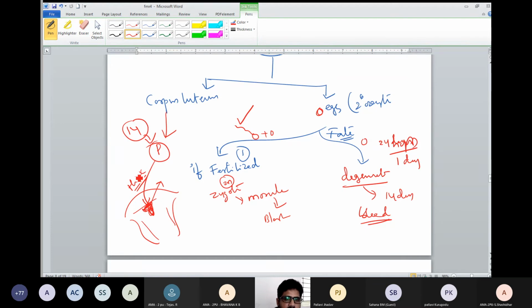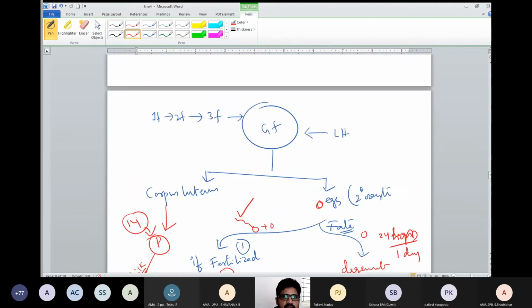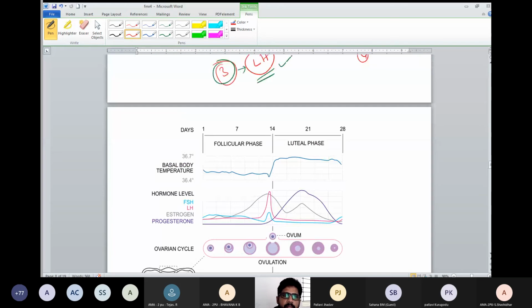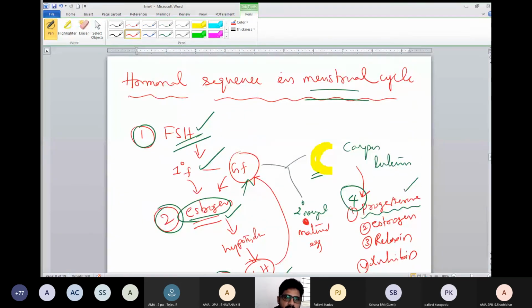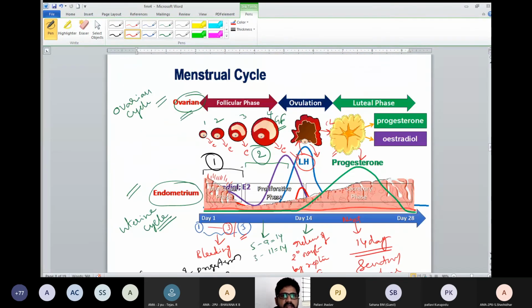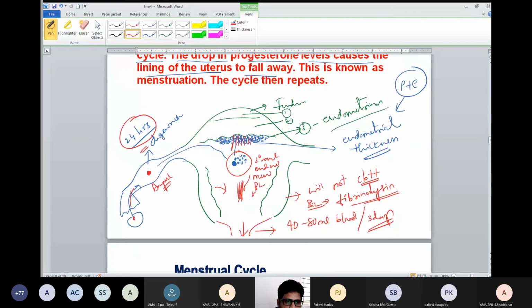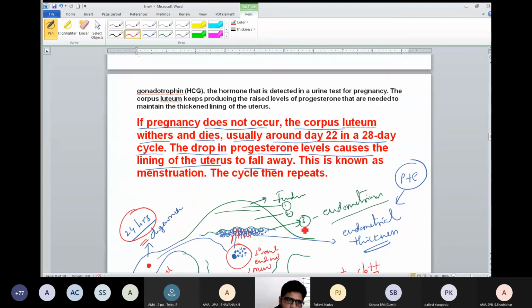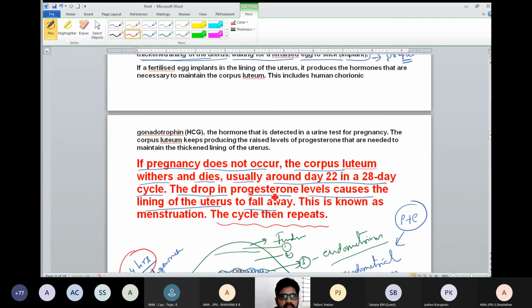So that thickening will be lost. Then what will happen? Along with the broken endometrium, the secondary oocyte which is not fertilized will degenerate and come out as bleeding, about 40 to 80 ml of blood. It will be continuous, so the cycle repeats.